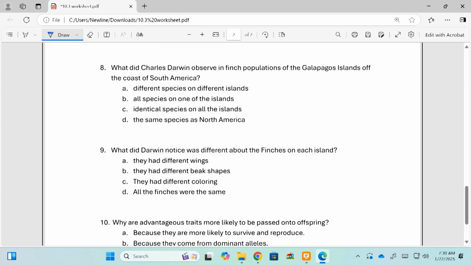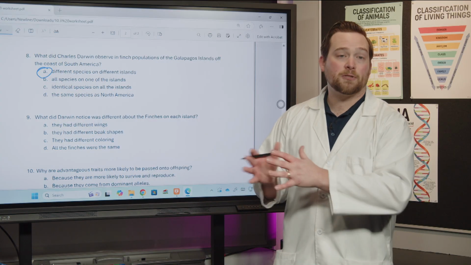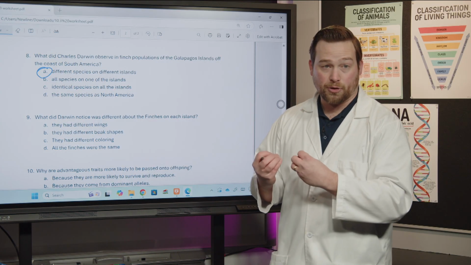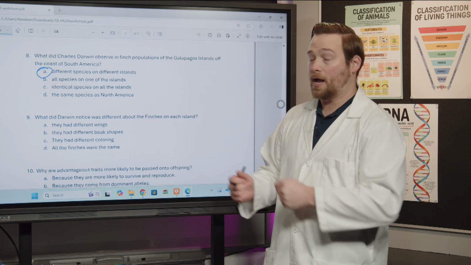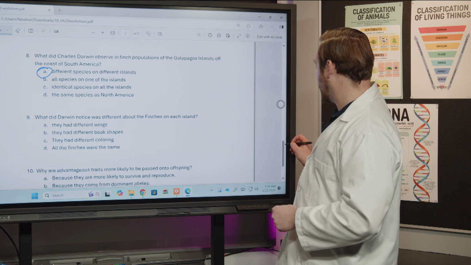So 8 says, what did Charles Darwin observe in finch populations of the Galapagos Islands off the coast of South America? Well, what did he notice about these finches? There was something different about them. Let's see. So I think we want to go different species on different islands, right? So it's one finch, but they're all different species, and the main difference between the species is what their beaks are shaped like. And the beaks are shaped differently because they're all eating different foods, right? Great. All right, I got a couple more, and we'll knock this out.